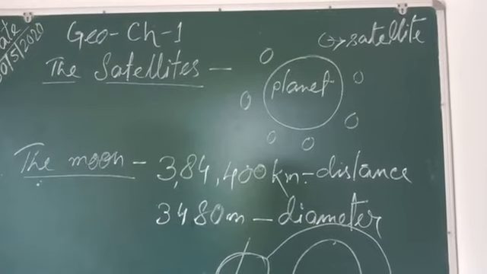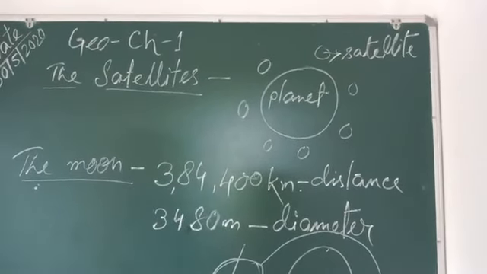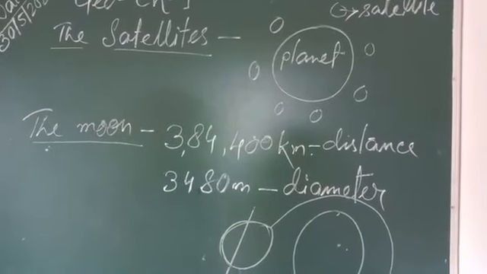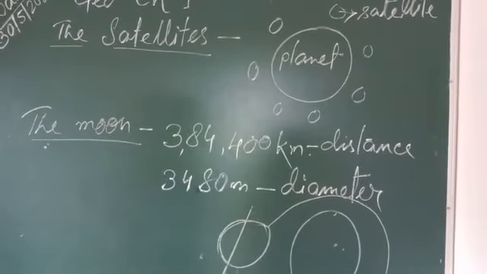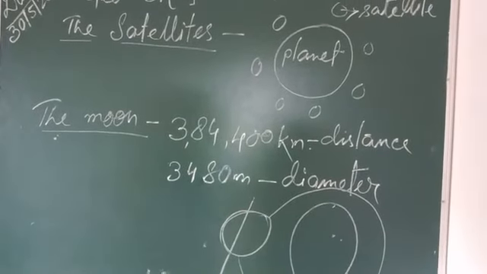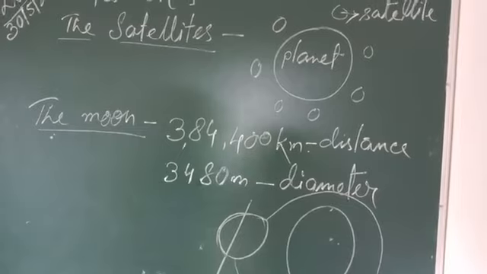And nowadays satellites are there. We are sending satellites and we can see the present picture of the moon also. So these are all about the moon. Let us conclude here. In the next class we will discuss phases of the moon. Thank you.